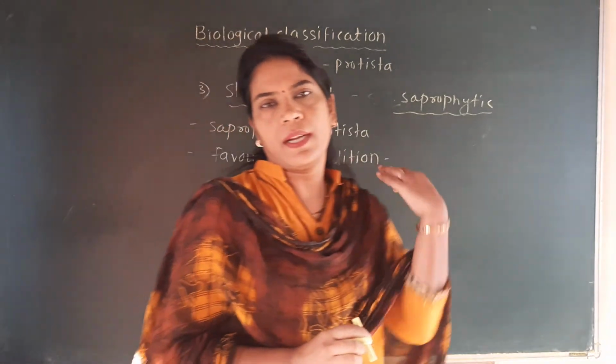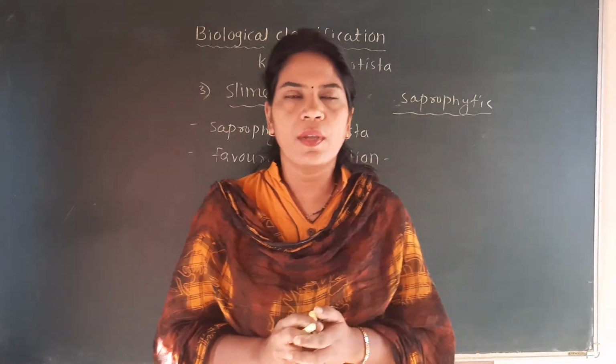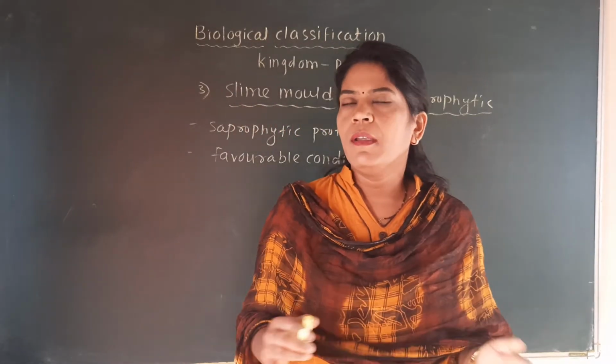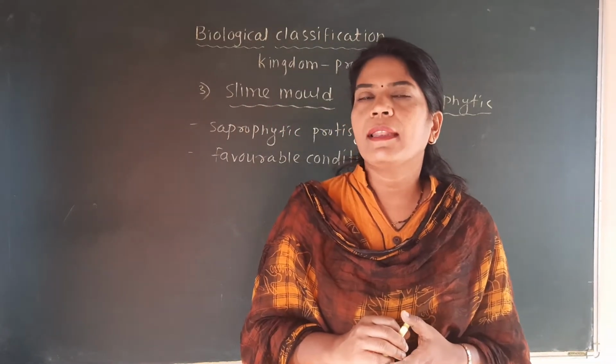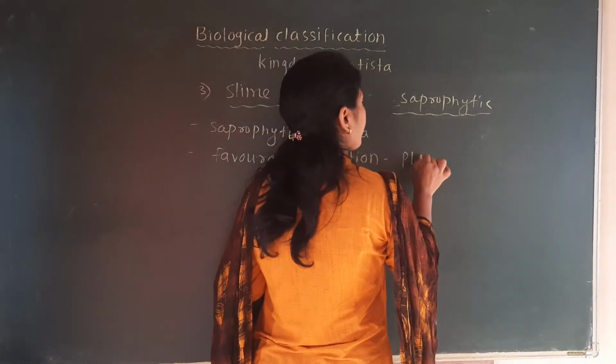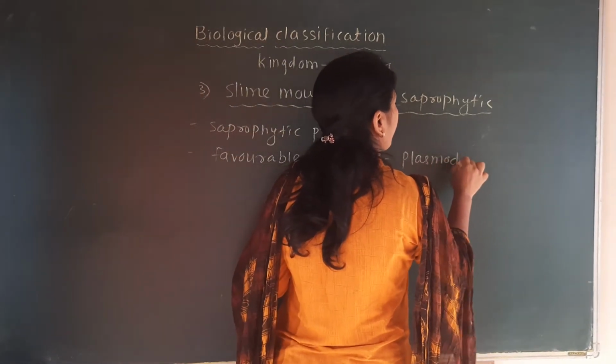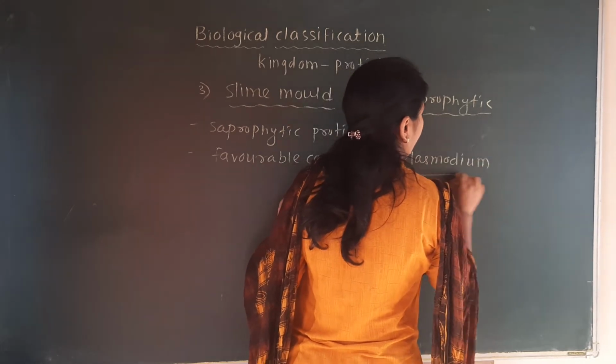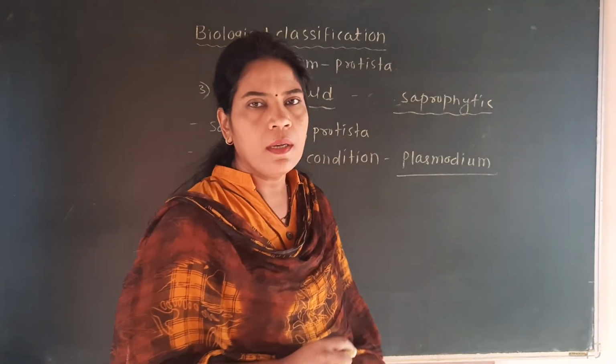During favorable condition, they come together, make a group, make an aggregation, and that group of the slime molds is called plasmodium. So it is very important.